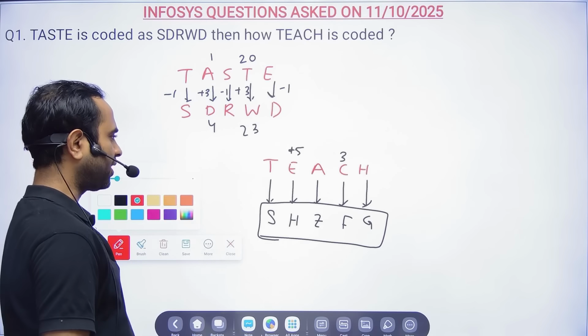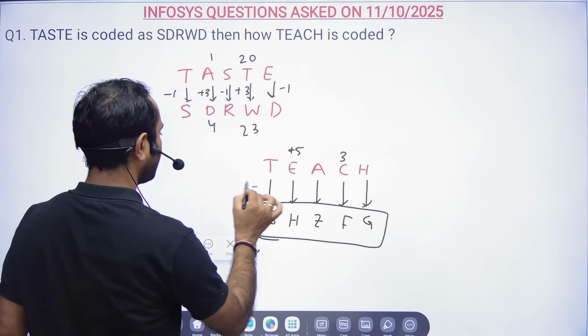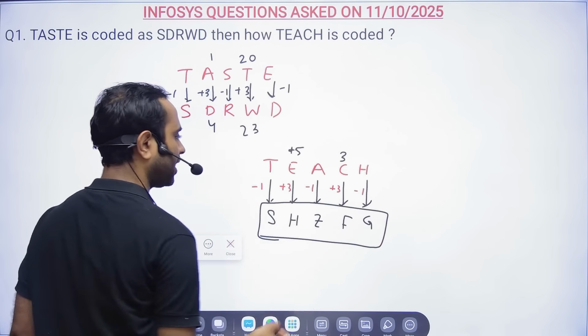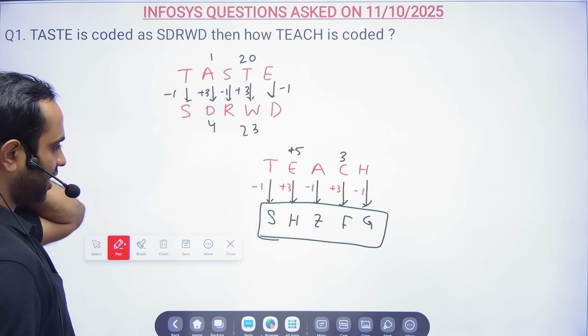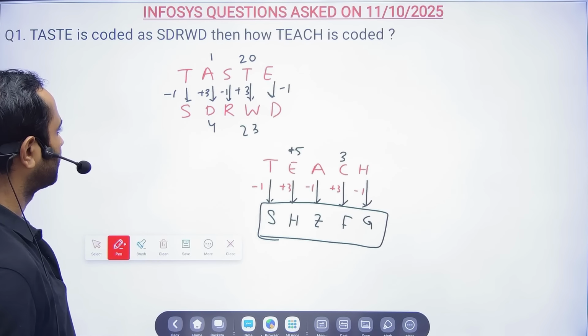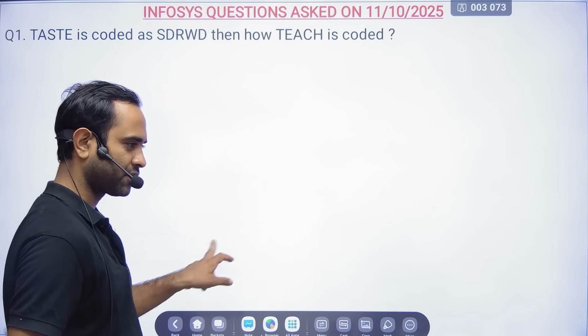If there is any mistake, please correct it. So it is minus 1, plus 3, minus 1, plus 3, minus 1. This is the logic, right? So GH, ST, ZA, and 5, 3, 8 and 3, 3, 6. Okay, so I hope this question is clear.